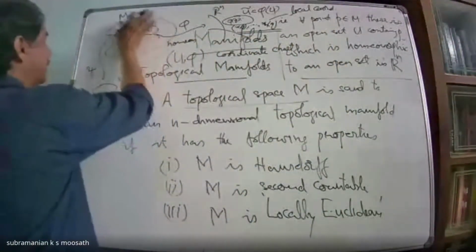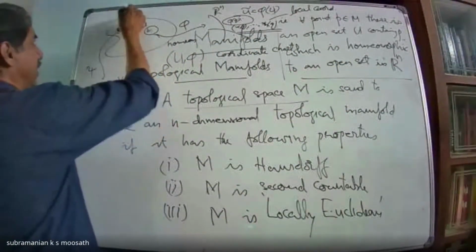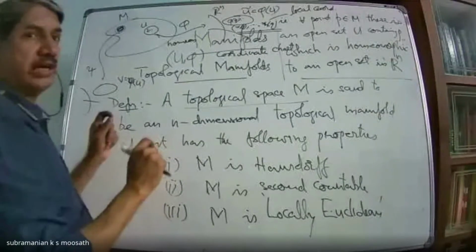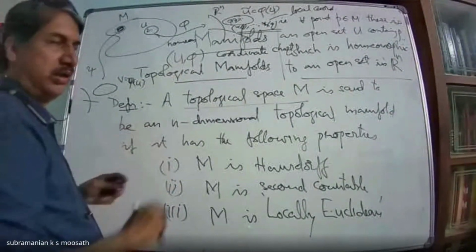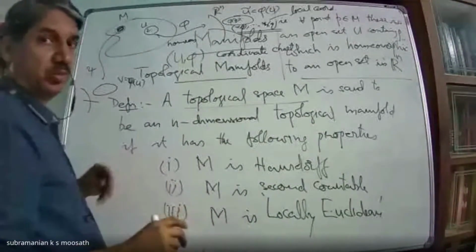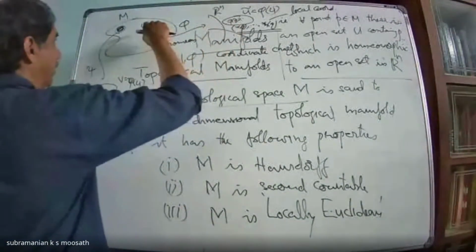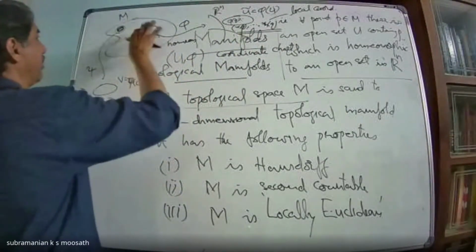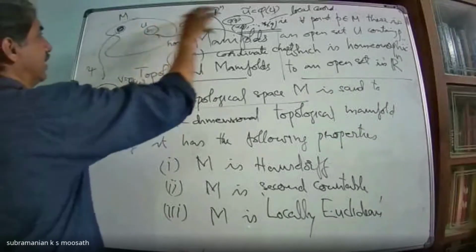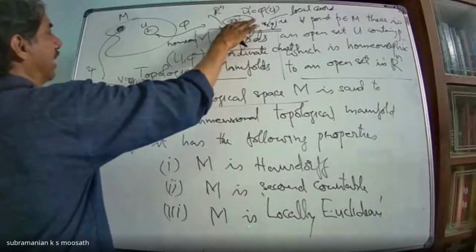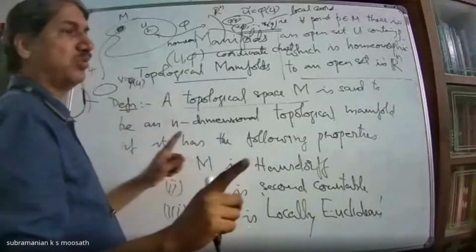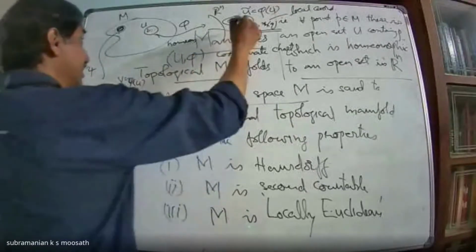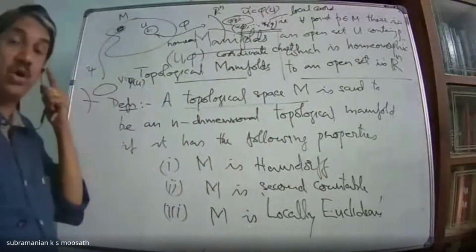Of course, if I can cover M completely with a single open set, M itself, and I can give a homeomorphism to Rn, I'll get a global coordinate, a single chart. But that is not always possible. If you have some curved surfaces, etc., that is not always possible. I'll give some examples later. So suppose you have some topological space. For each point, you have an open set identified with an open subset in Rn, identified in the sense of topological homeomorphism. Then this U comma phi is called a coordinate chart, and this x1, x2, etc., xn is called local coordinates.